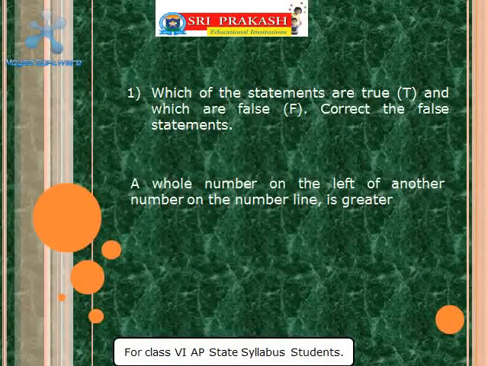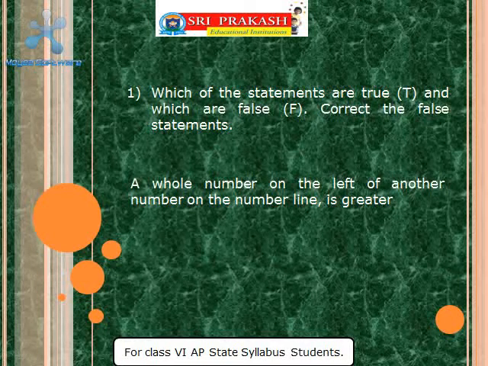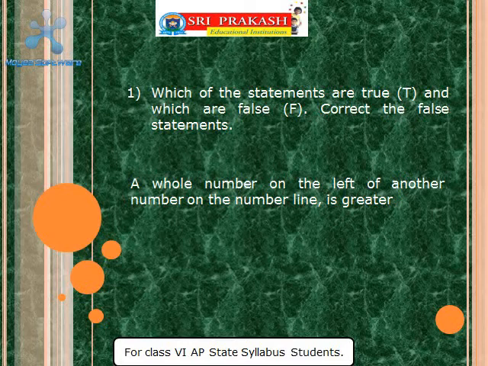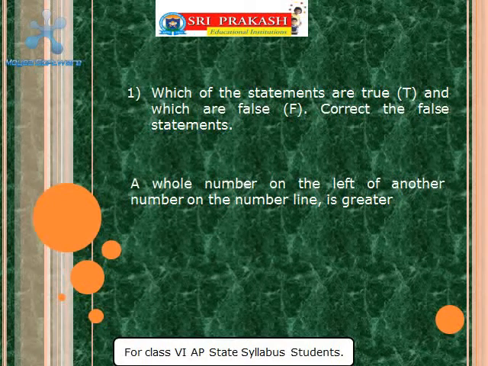So next statement. A whole number on the left of another number on the number line is greater. Let me repeat. A whole number on the left of another number on the number line is greater. The above statement is false.